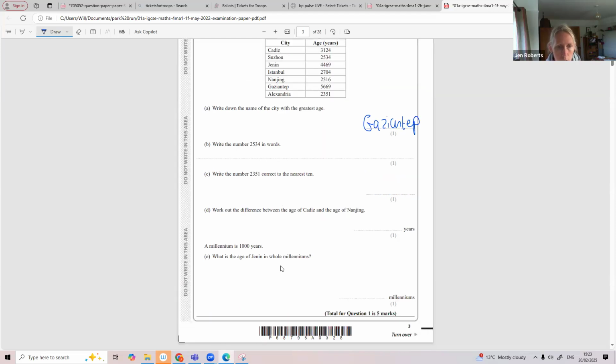Write the number 2,534 in words. I did actually say it there. You just write that in words. Write the number 2,351 correct to the nearest 10. So it's between 2,350 and 2,360. It's closest to 2,350.